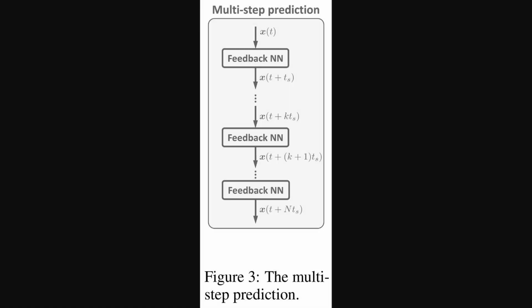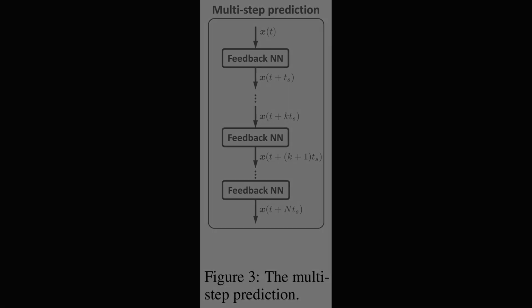Building on that real-time adaptation, Figure 3 then shows how they extend this for multi-step prediction. The current state xt goes into the feedback NN, predicting xt plus ts. This output then becomes the input for the next step, and this process repeats, allowing predictions over a longer horizon. They also mention using a gain decay strategy here to help manage noise accumulation over these steps.